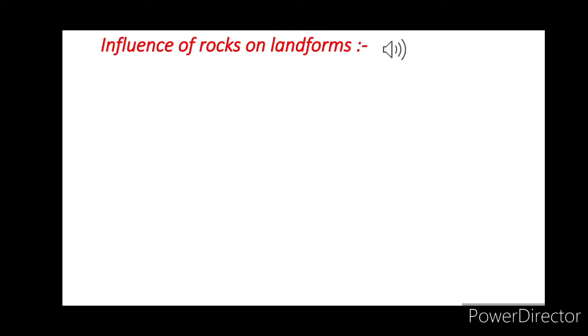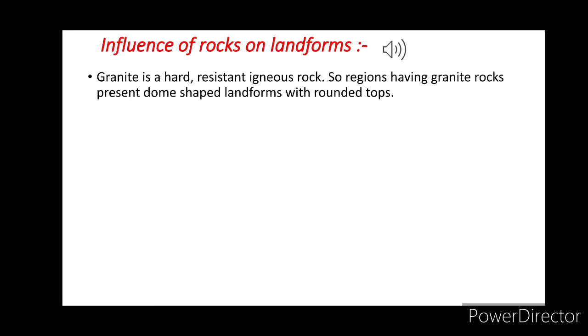Now we discuss the influence of rock on landform. If you visit places throughout the world, you can see different types of landform and different types of topography on the basis of their types of rock. Okay, I can give an example here. Granite is a hard and resistant igneous rock. So regions having granite rock present dome-shaped landforms with rounded tops.